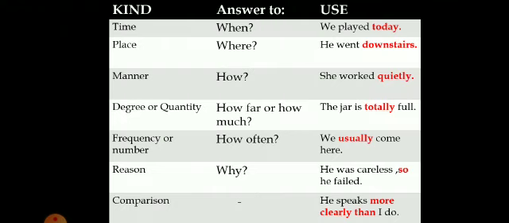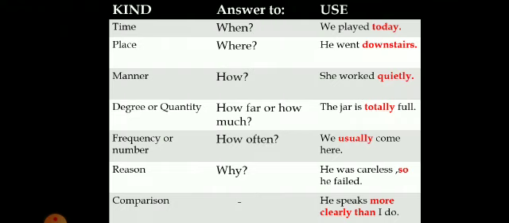Now comes adverb of manner. It gives us answer of how. I am working hard. She worked quietly. How did she work? It tells us the manner of doing the work. So here quietly is an adverb. We usually use the words which are adjective plus ly to make adverb of manner. Like nice is an adjective, we may add ly and the adverb will be nicely.